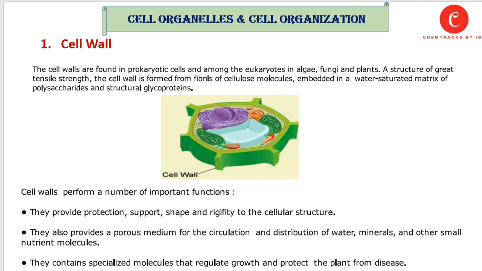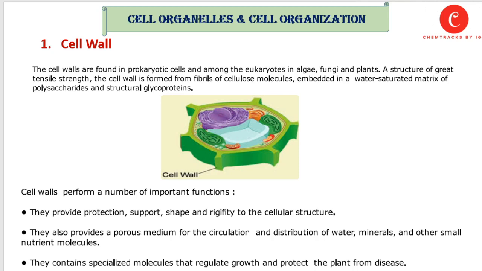The first and foremost important cell organelle is the cell wall, because it is the outer covering of the cell. It is tough and rigid, and as on the previous page we studied, the cell wall is present in plants and fungi. In plants, the cell wall is made up of cellulose, and in fungi it is made up of chitin, and animal cells do not contain a cell wall. So cell walls are found in prokaryotic cells and, among the eukaryotes, in algae, fungi, and plants.